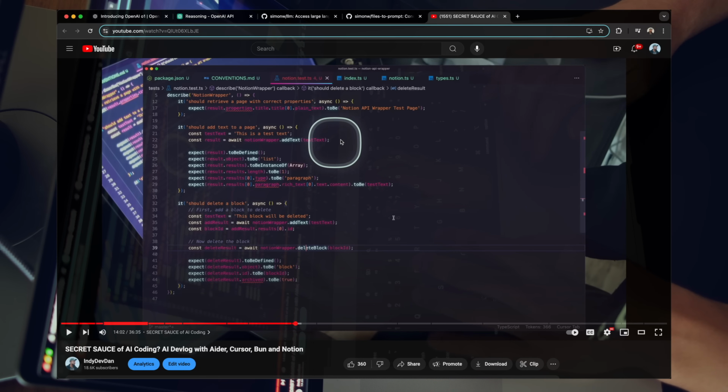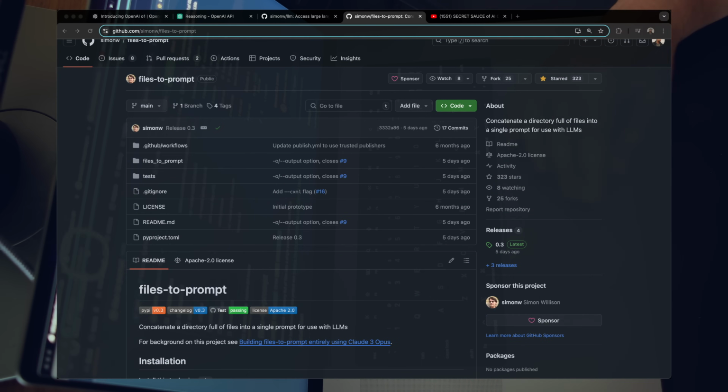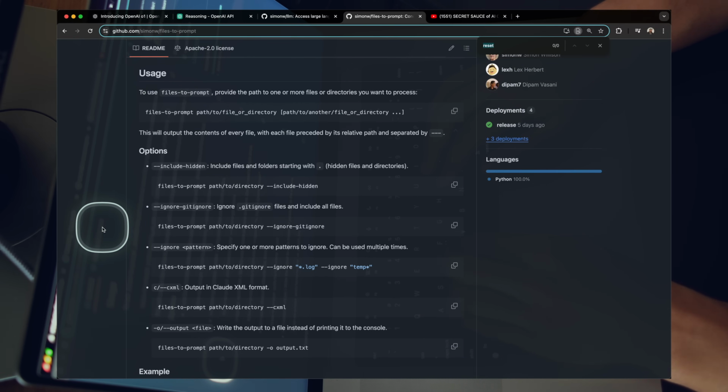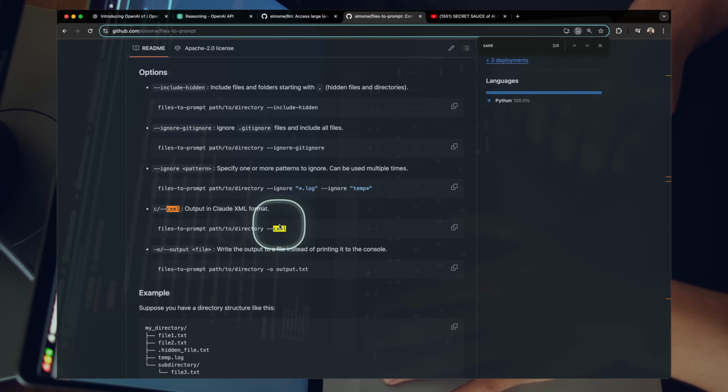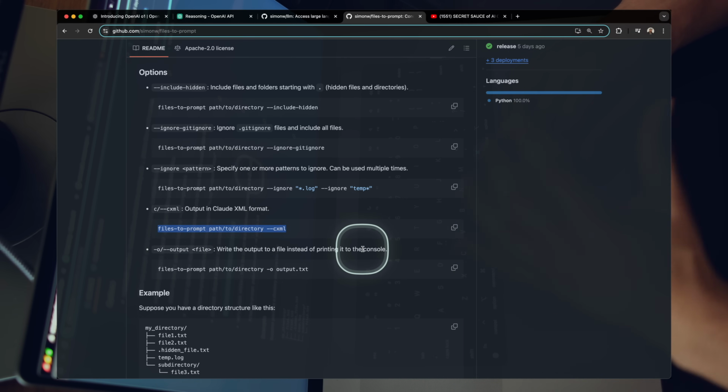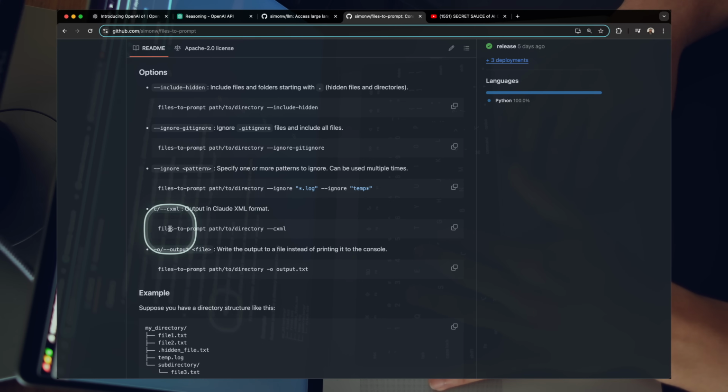There's this really cool tool from Simonw, and he has this tool that converts files to prompts, and he just added this really great flag, CXML. So this is a Claude XML format. This converts your files from a directory that also respects your ignore and your hidden files, and it converts that into a prompt that you can use inside of prompts, right? So let's go ahead.